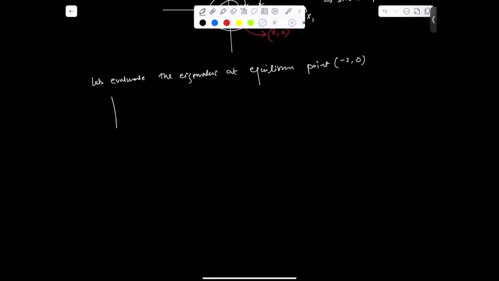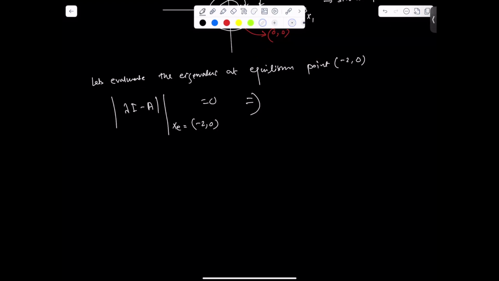So here we can directly write lambda I minus A at equilibrium point minus 2, 0. And if you substitute, basically, I'm writing the final expression here, equal to 0, we can write.